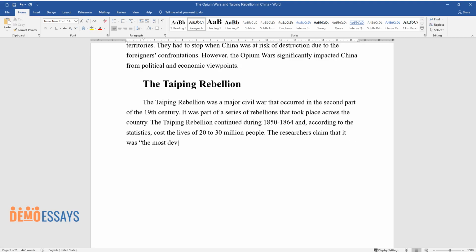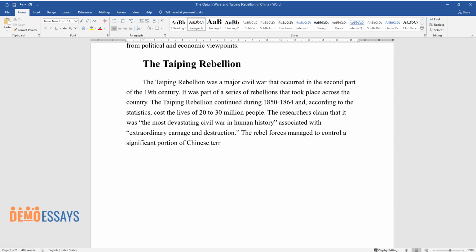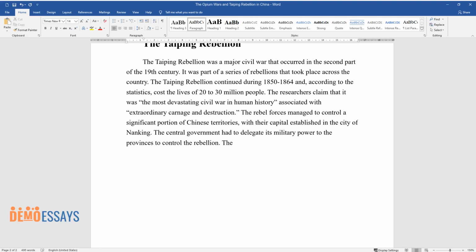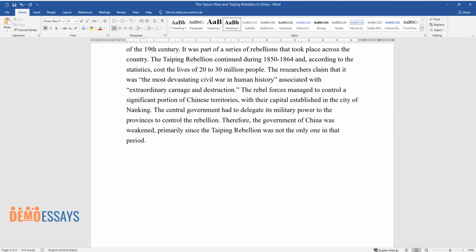The researchers claim that it was the most devastating civil war in human history associated with extraordinary carnage and destruction. The rebel forces managed to control a significant portion of Chinese territories, with their capital established in the city of Nanking. The central government had to delegate its military power to the provinces to control the rebellion. Therefore, the government of China was weakened, primarily since the Taiping Rebellion was not the only one in that period.